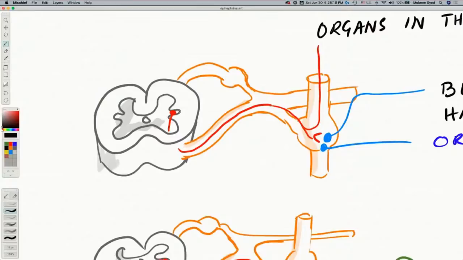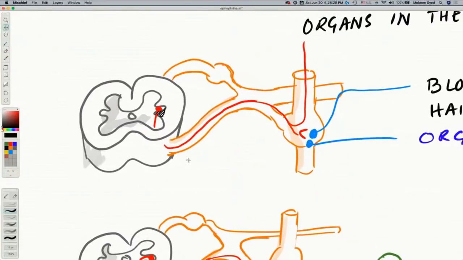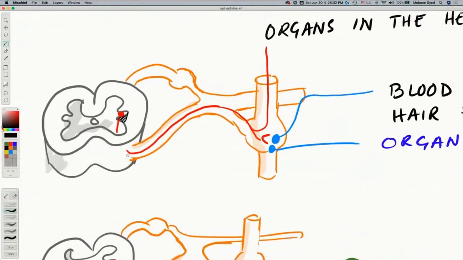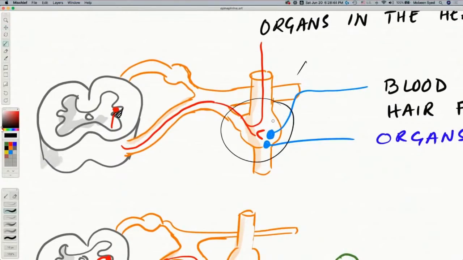Here, these lateral parts, the neurons in the spinal cord, are called the lateral horn, and they make the neurons of the sympathetic system. When a nerve fiber comes out with the spinal nerve, it comes down through the anterior root, and then it goes to a ganglion. A ganglion is nothing but a collection of nerve cell bodies outside of the central nervous system. So it goes into the ganglion, and the fiber normally finishes here.